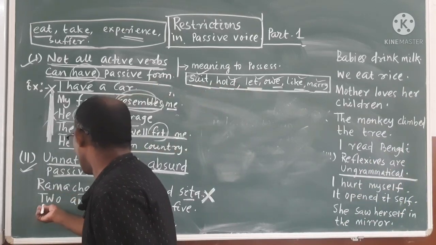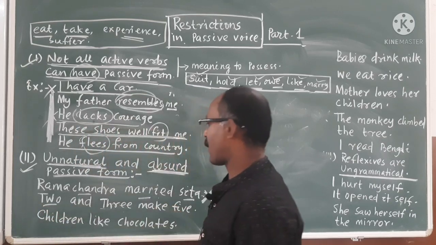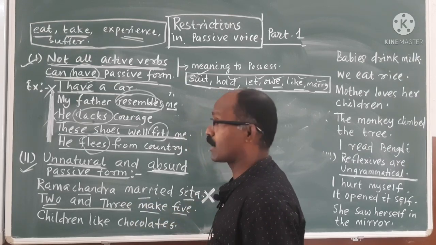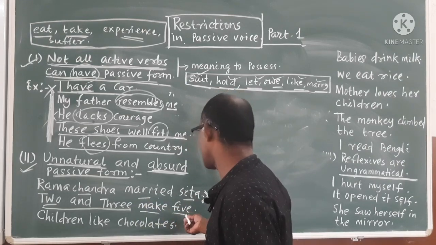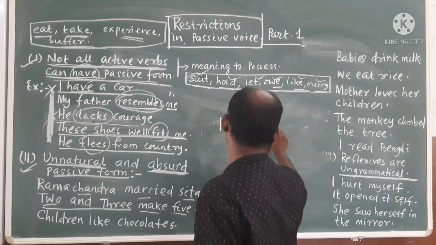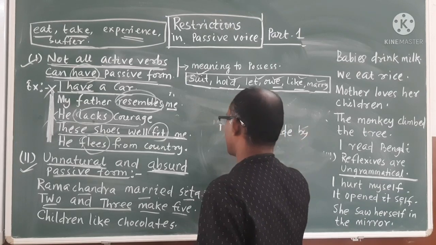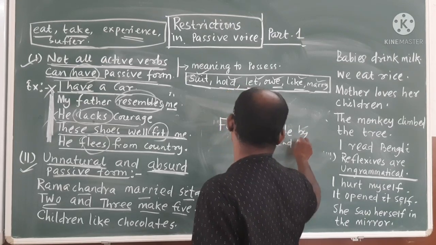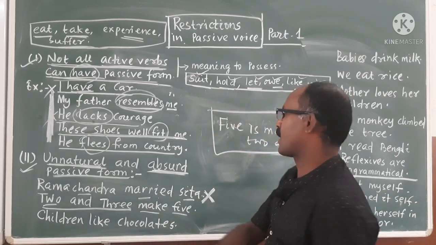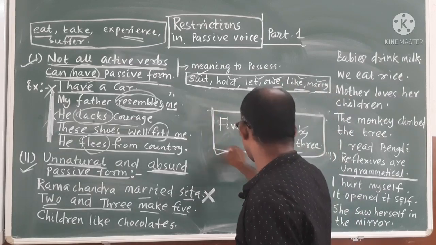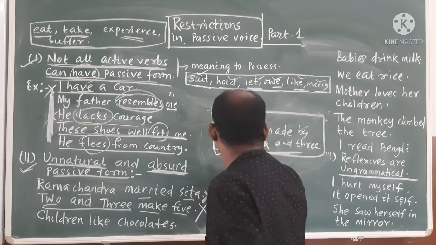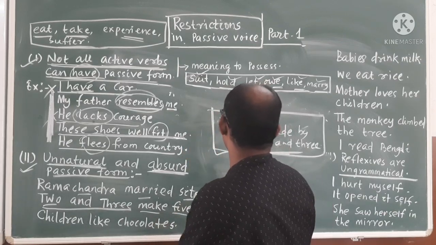Then 2 and 3 make 5. Suppose there is a subject, a main verb, then an object. We are well acquainted with taking the object, and generally we are making 5 from 2 and 3 like this. According to the formula, this should be so, but it is unnatural. Please remember, some verbs are unnatural, and they can't be turned into passive form. That is wrong. Then, children like chocolates.